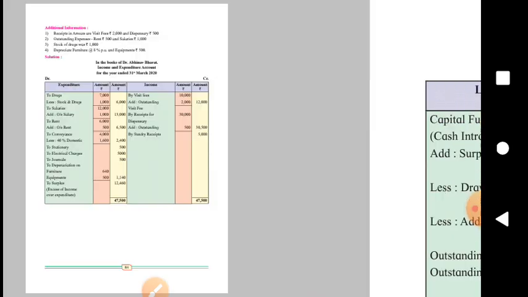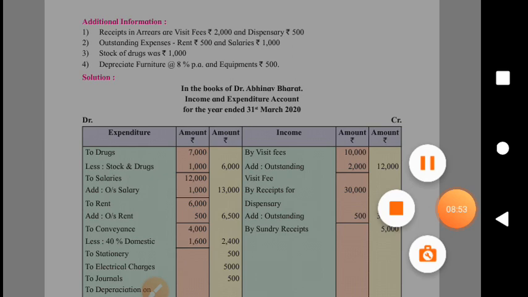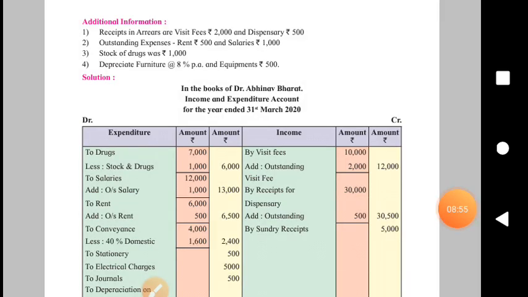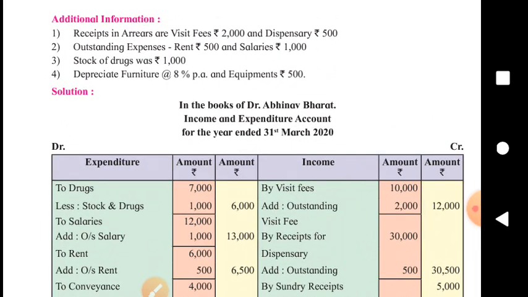Now the third information. The third adjustment is about stock of drugs was rupees 1000. Stock of drugs means stock of the chemicals having medicinal properties. Just take it as stock of medicines, rupees 1000.